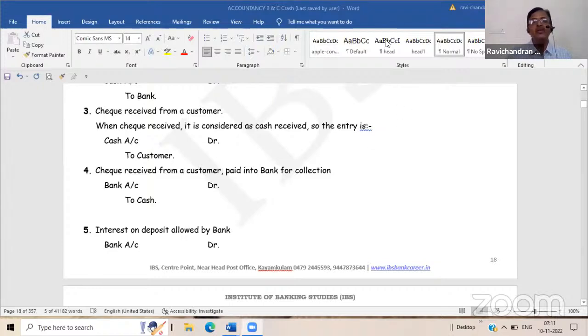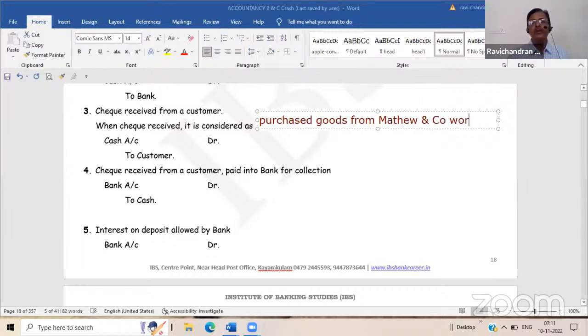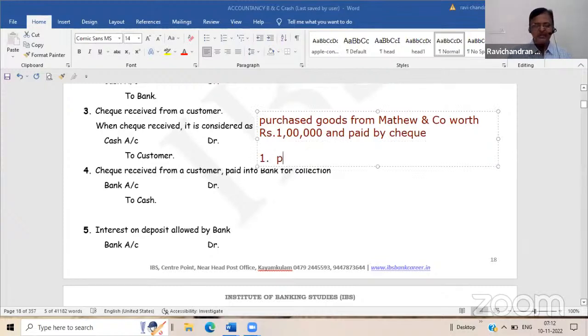Another example I will tell you. Similarly, very easy for you to understand. Purchased goods from Matthew and Company worth rupees 1 lakh and paid by check. Now you tell me what are the three aspects here? One is purchase. Bank account. Second one is Matthew and Sons.